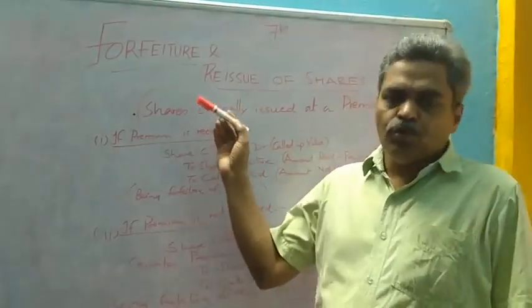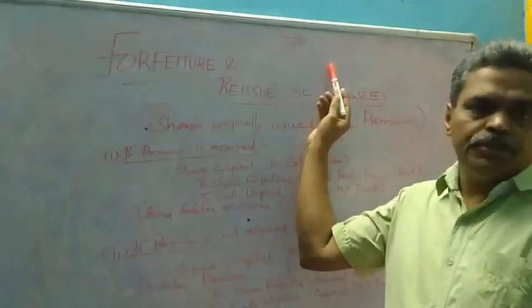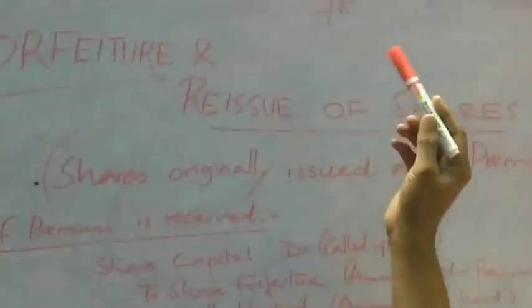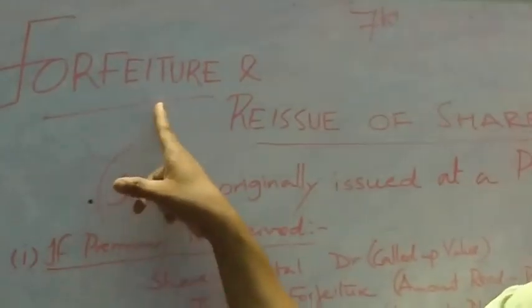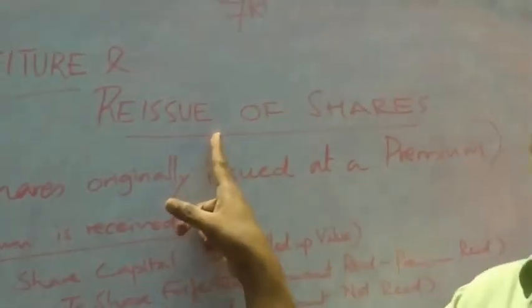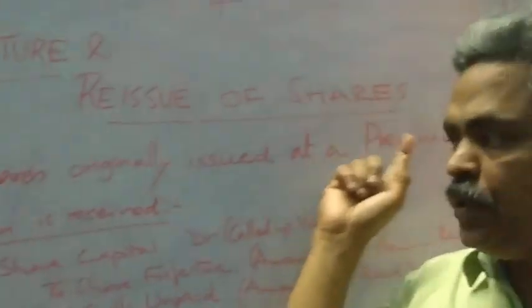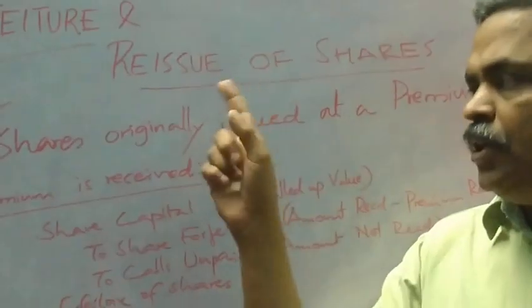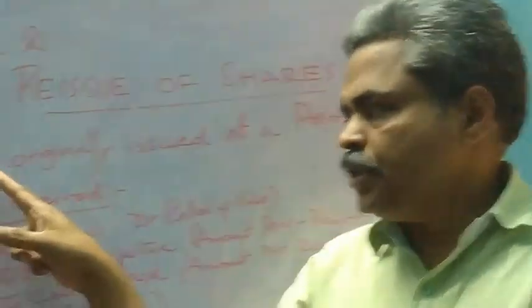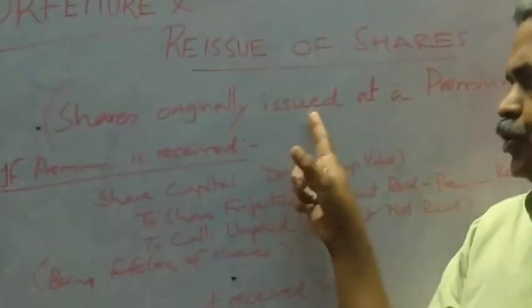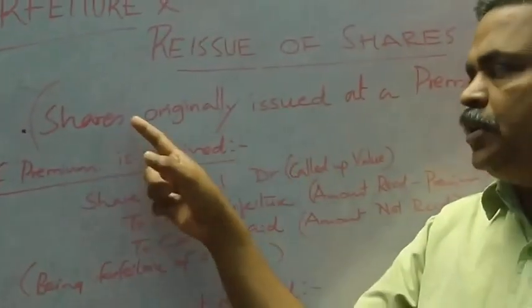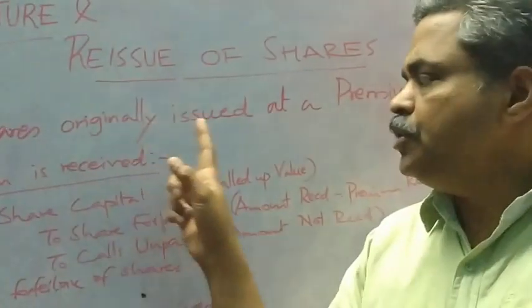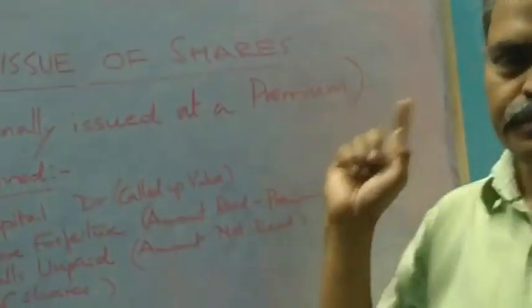Hello students, we will move to the 7th topic of accountancy for class 12. We are studying the chapter share capital. Today we will discuss the topic forfeiture and reissue of shares. Under that we have already studied one topic. The previous topic was shares originally issued at par. Now today we will discuss the topic shares originally issued at a premium.